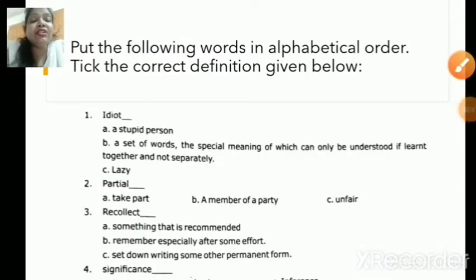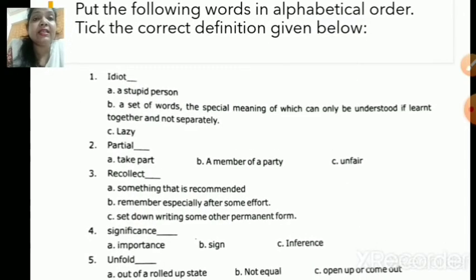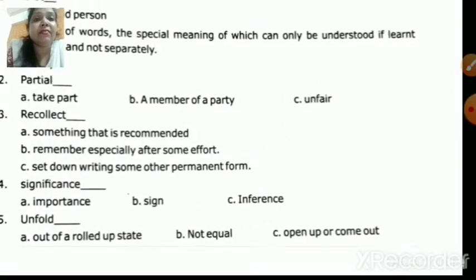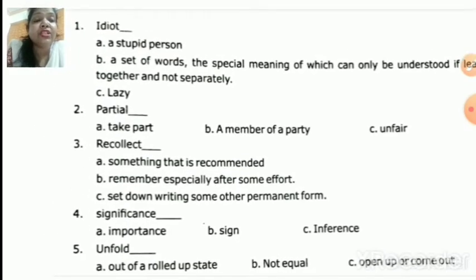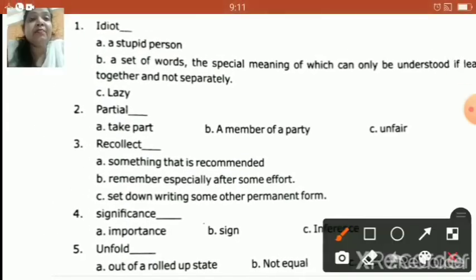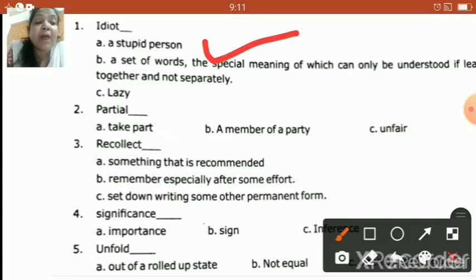Now children, let us do one more activity from page number 81. Now, what is this activity, children? Put the following words in alphabetical order and tick the correct definitions given below. Now let us start with the first word. The first word is idiot. Now what is the correct meaning of the word, children? Yes, idiot means a stupid person, right? So your correct answer is A. That's a stupid person.